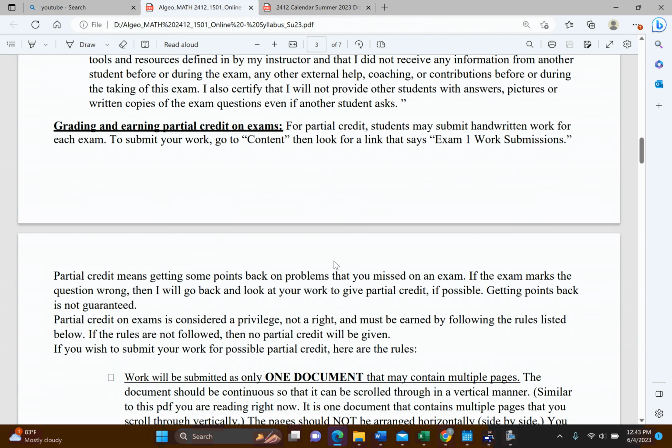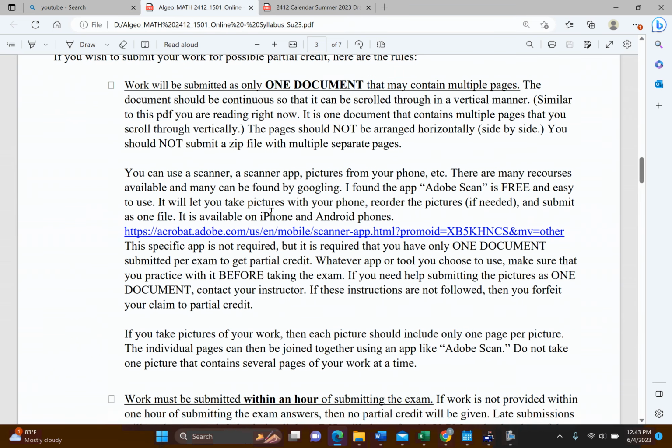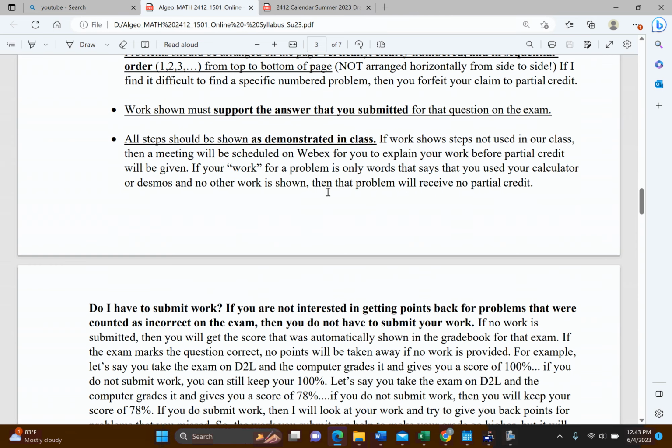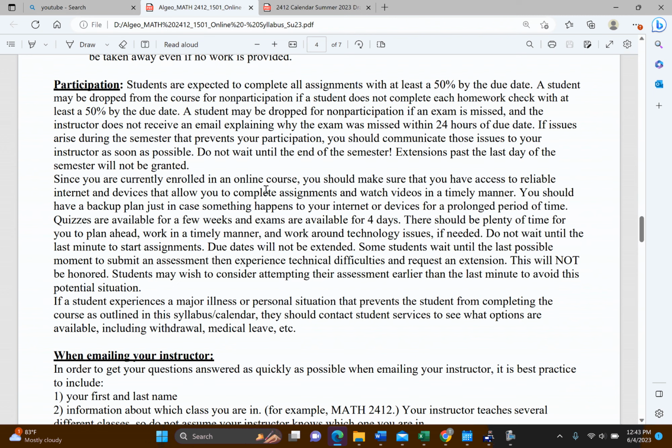All right, so back to our syllabus. This just once again outlines how I'd like you to submit your work. And let's see. So participation, basically, it's just expected that you participate and you don't get behind. If you do, then you risk the possibility of being dropped. Now, it's not guaranteed, so if you just stop doing your work and you assume I'm going to drop you, you don't want to do that either.